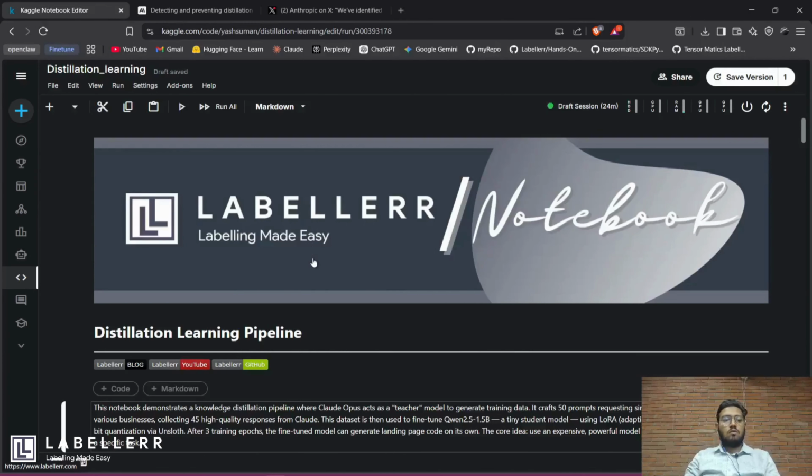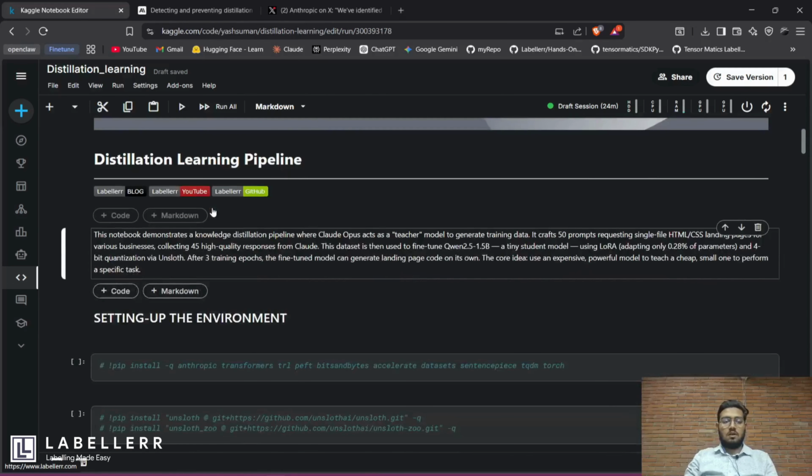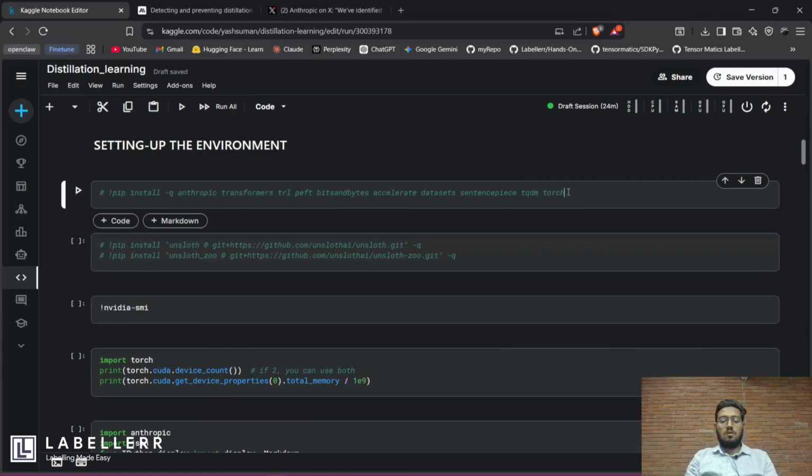So I have created this notebook for the distillation learning pipeline. In this notebook, you will see how the distillation learning workflow goes. First, you take a superior model, give it a prompt, take its response and save it in JSON format, and then use that data to train your own model. I will show you one by one. First, you have to install some libraries. You can uncomment it and then install it. I have already done that.